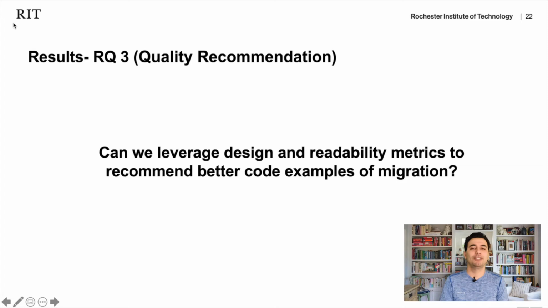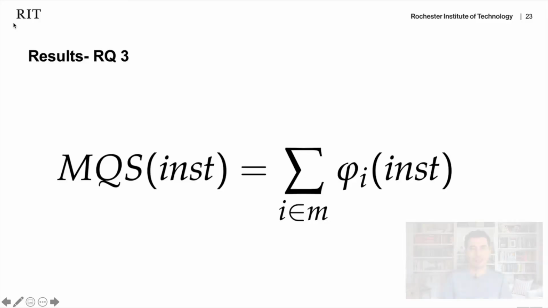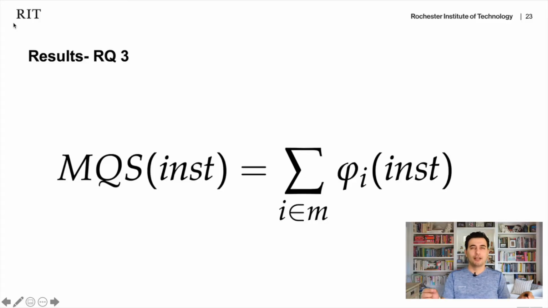The third research question we study here is, can we help developers have a better migration experience? As I said, a single method mapping could have multiple examples, so can we help developers pick the best example? What we did, we wrote this function, and this function shows how we give a score for every instance of method mapping. It is the sum of the coupling, cohesion, complexity, and readability.